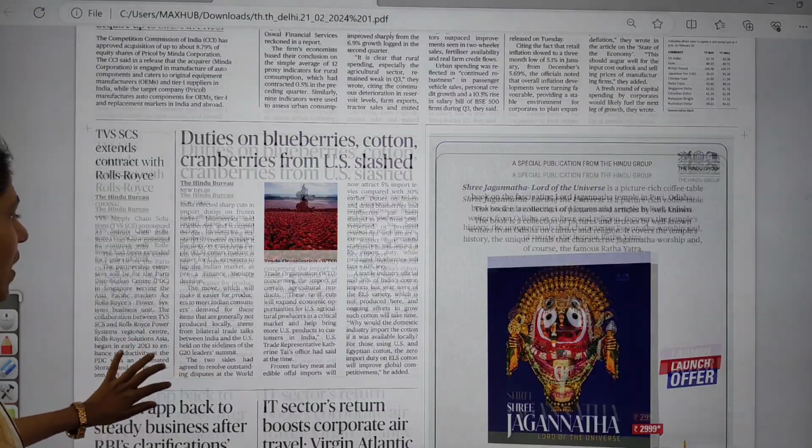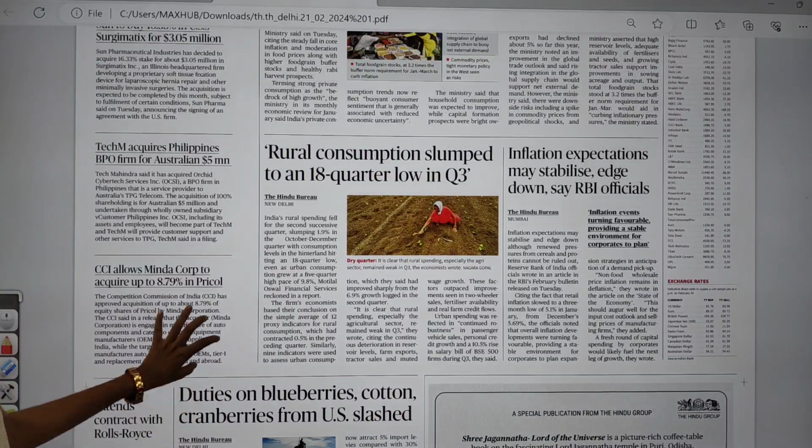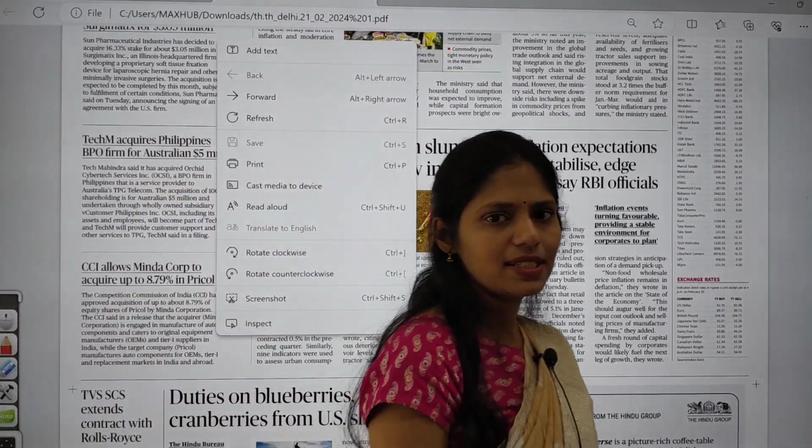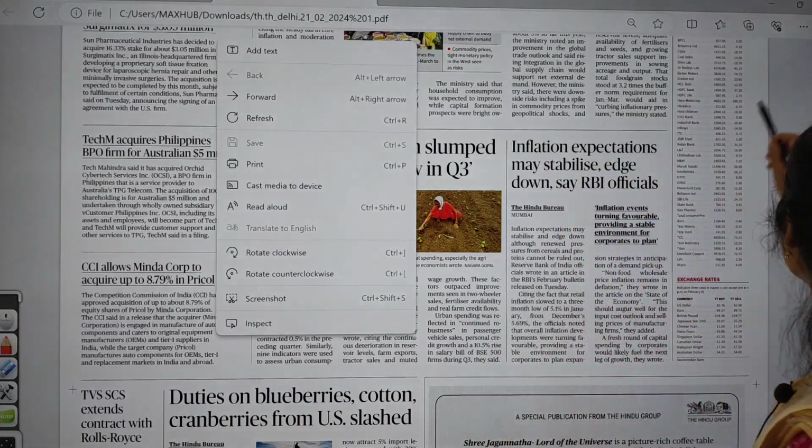So these are the very important articles that appeared in today's Hindu newspaper. And by this I have completed my analysis, and now I will show where you can get the notes of this class.